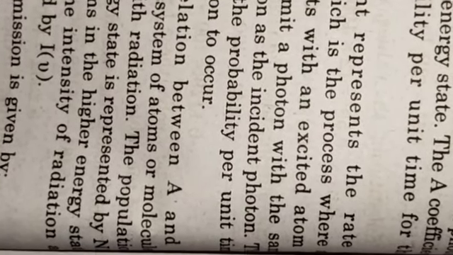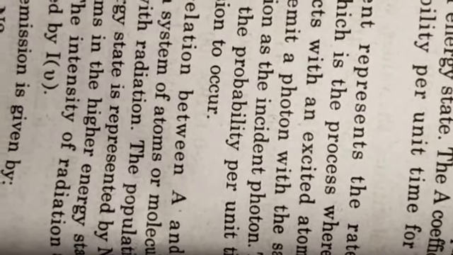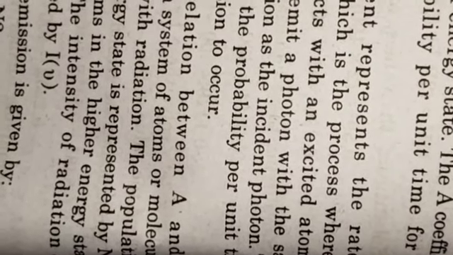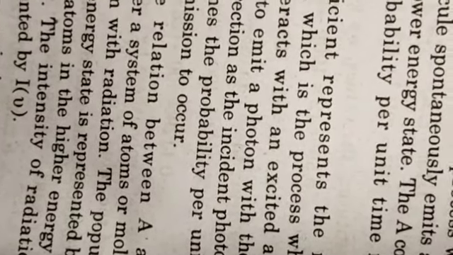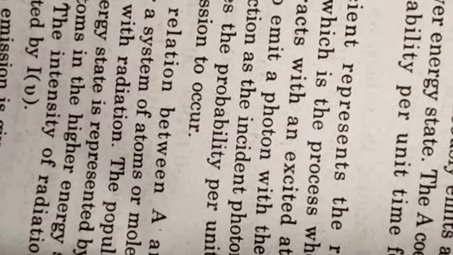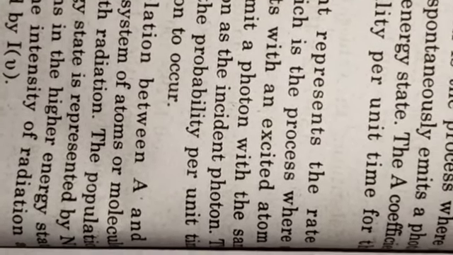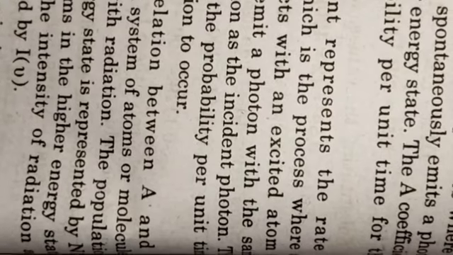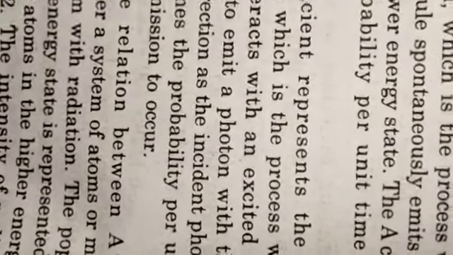The population of atoms in the lower energy state is represented by N1, and the population of atoms in the higher energy state is N2.